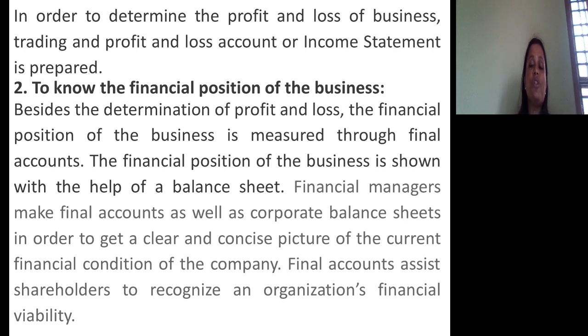The second objective is to know the financial position. Besides knowing profit and loss, financial position of the business must be measured through final accounts. The financial position of a business is shown with the help of a balance sheet. Financial managers make final accounts as well as corporate balance sheet in order to get a clear and concise picture of current financial condition of a company. Final accounts assist shareholders to recognize an organization's financial viability.